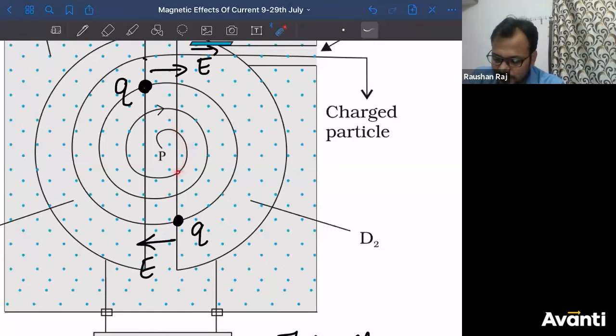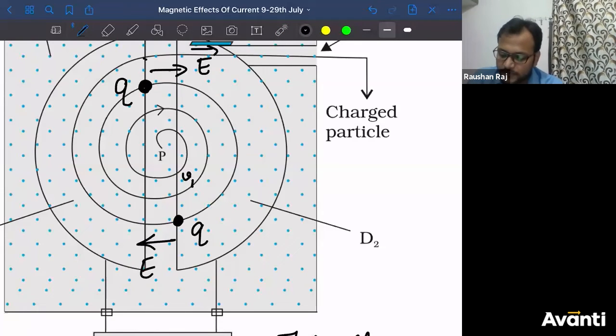Now when this charged particle will come here, it is, let's say, having velocity v1. What will be the velocity at this point? Some v2. Correct? Tell me, v1 is greater than v2 or v2 is greater than v1? At this point, electric field will be in leftward direction. It will be maintained in this way. So v2 is greater than v1.